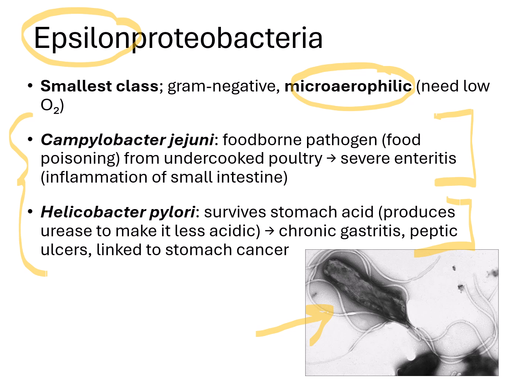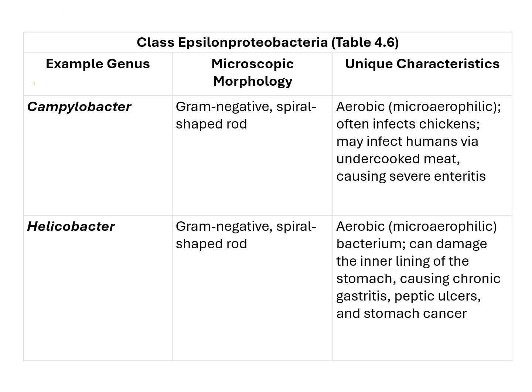This is a bacterium that can survive the acidity of the stomach, and they do so by producing an enzyme called urease that can help make the stomach a little bit less acidic. Helicobacter pylori is the most common cause of chronic gastritis and peptic ulcers, and it's also linked to stomach cancer. All right, and in the table from our book, you can see Campylobacter and Helicobacter. These are genus names that are part of the class Epsilonproteobacteria.